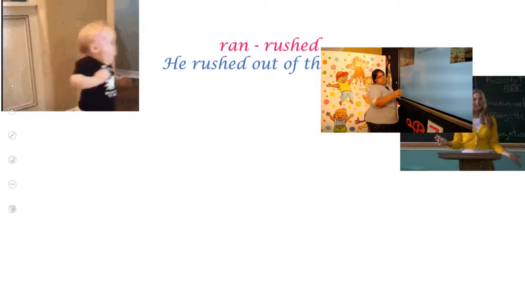Now look here, you can see one baby, right? What is that baby doing? He ran. Ran is the past tense of run. Another word is rushed. Ran and rushed are past tense. He rushed out of the room. Look at the picture. The boy is rushing out of the room, right? He rushed out of the room. Ran and rushed are used in the past form, and ran and rushed have almost the same meaning. Look here.